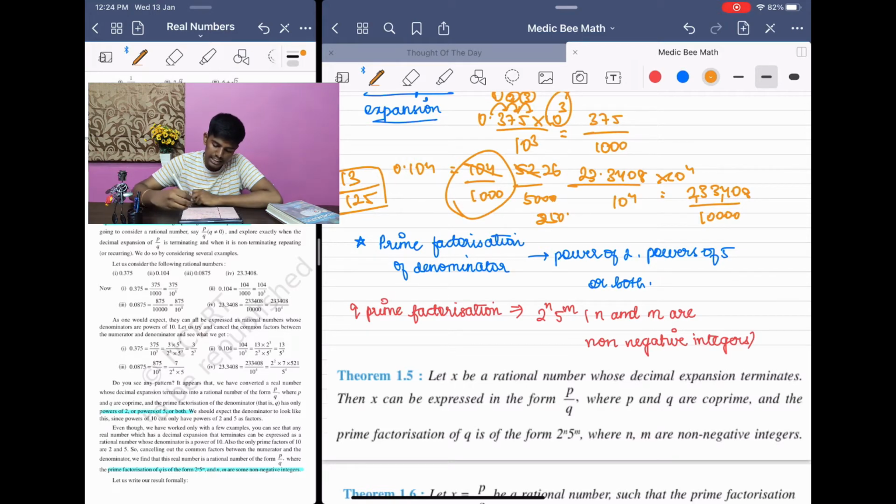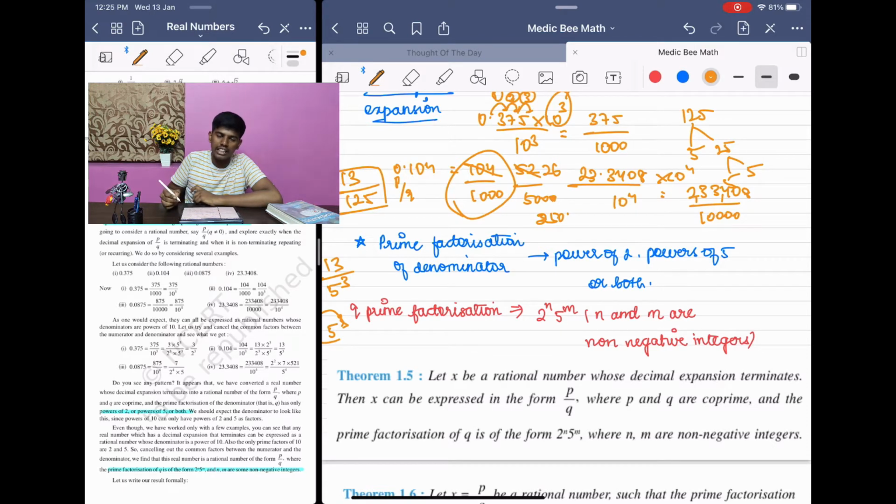So what is the decimal expansion of this number? 125, the denominator. This is of the form p by q. What is the prime factorization of q? 125, 25, 5, 5. So 125 you can express as 5 power 3. So you can see that the denominator is in the powers of 5, say 5 power 3. So this is what they are saying.